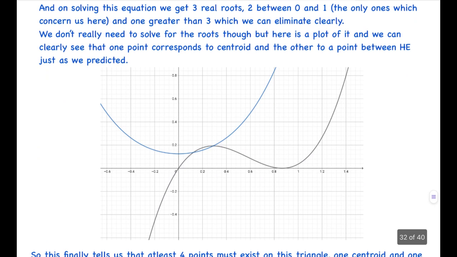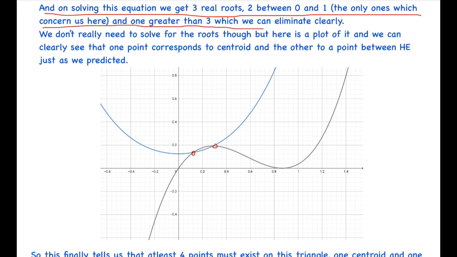So just plotting a graph, we can see that we are getting two roots between 0 and 1. On solving this equation, we get three real roots: two between 0 and 1, the only ones which concern us here, and one greater than 3, which we can eliminate clearly, because we are not considering points outside the equilateral triangle.